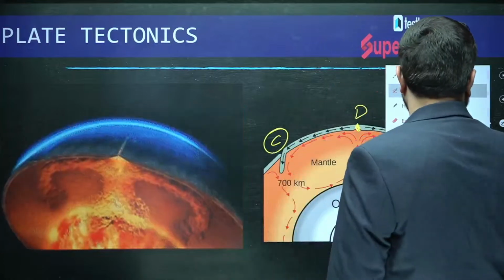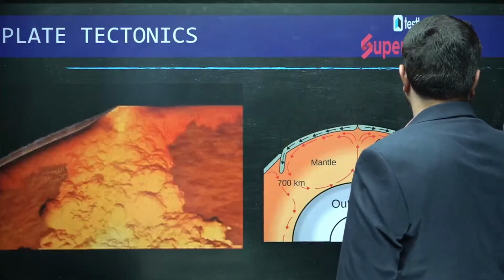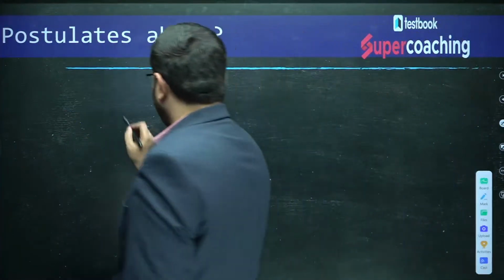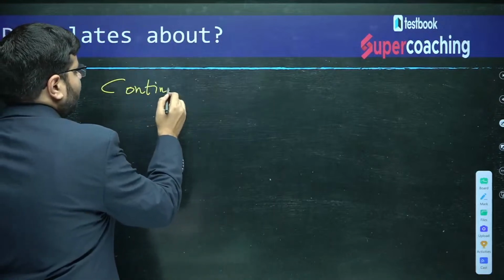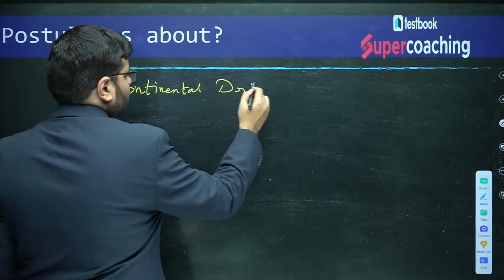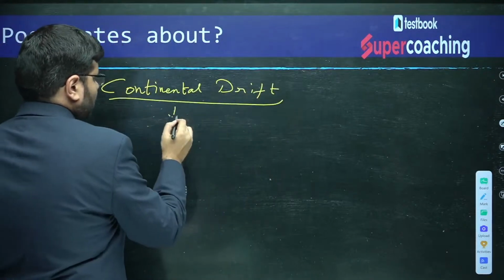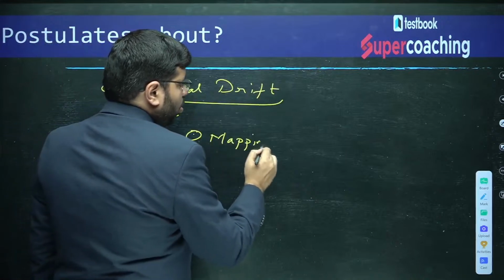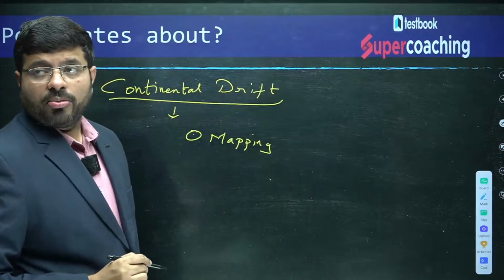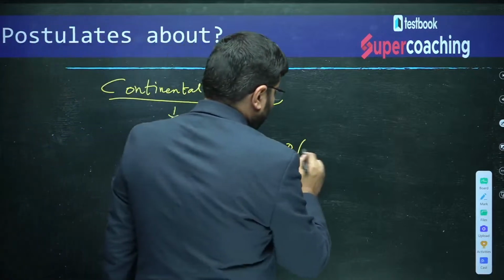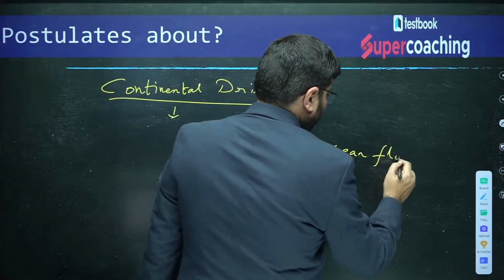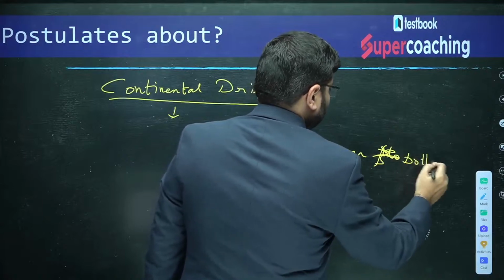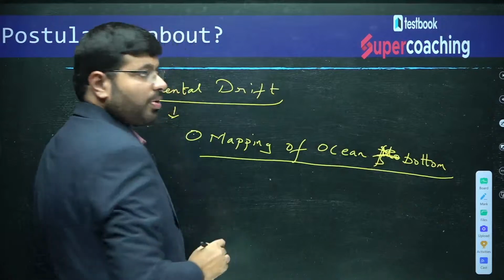Now you understand it. So, if you talk about all these things, first there is an idea which was given by continental drift. Then there was an idea which was given during World War I and World War II. There is a significant amount of mapping of the ocean floor. What is that? Mapping of the ocean bottom.